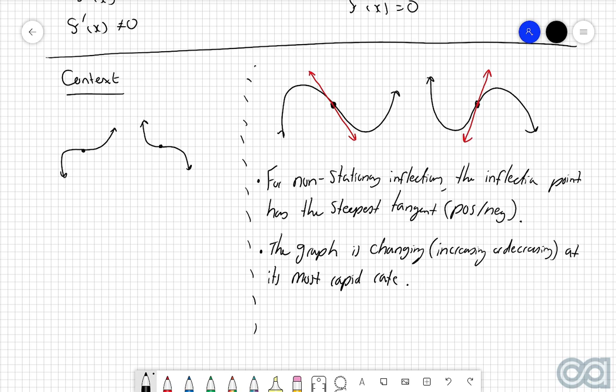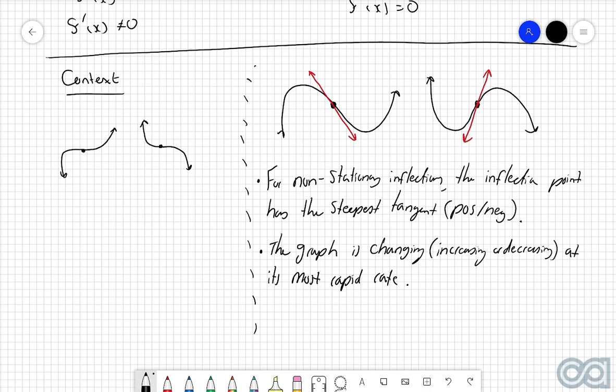Another example could be a runner. If you had a graph that tells us how far a person is running over a certain period of time, then the inflection point would ultimately tell us when the person is running at their fastest pace, or just moving at their fastest pace. We're actually going to be having a look at a few good examples of this in both the kinematics section and the rates of change section, so I'm going to highly suggest that you watch those videos for some good examples there.